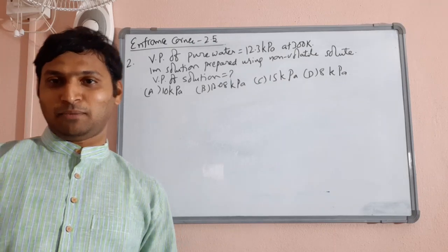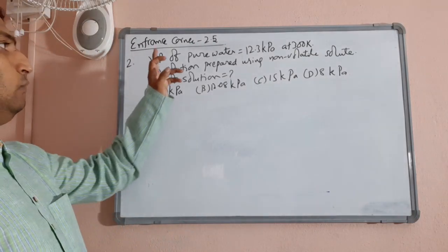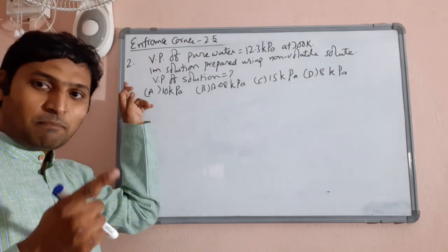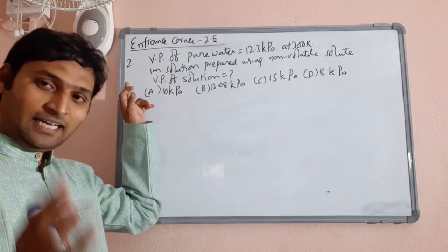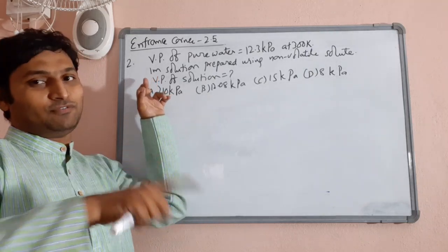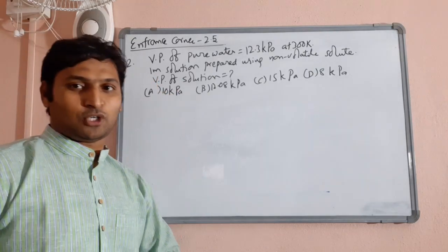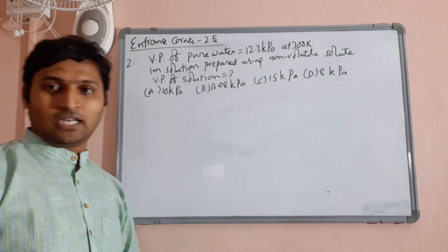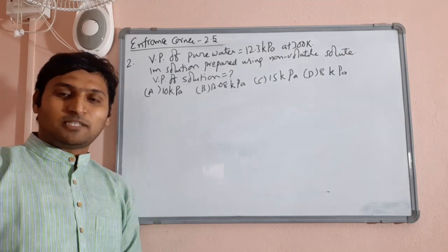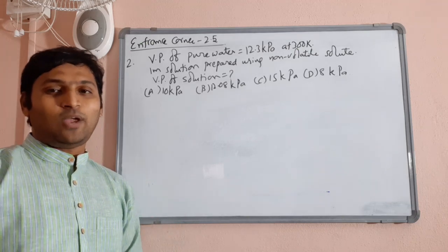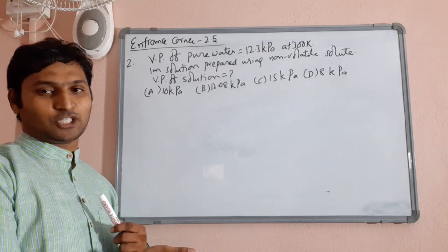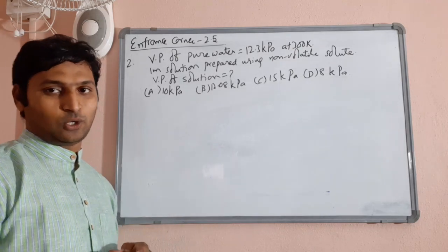Another similarly dissimilar question. Vapor pressure of pure water is given at some temperature, and previously we were given the mass percentage of the solution containing glucose, which is a non-volatile solid solute. This time he has given you the molality of the solution. As usual, you want the vapor pressure of the solution, and pressures are given in kilopascals. See, previously we converted mass percentage to mole fraction. Now we have to convert molality to mole fraction. And in the second step, substitute the mole fraction of the solvent and then get your answer.